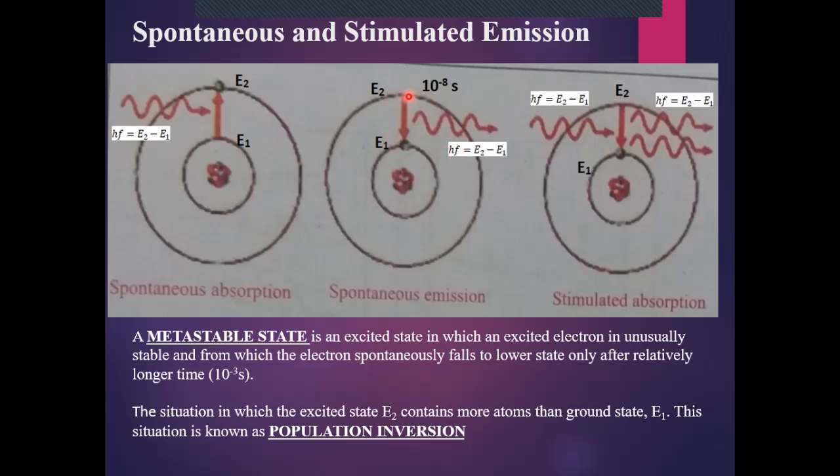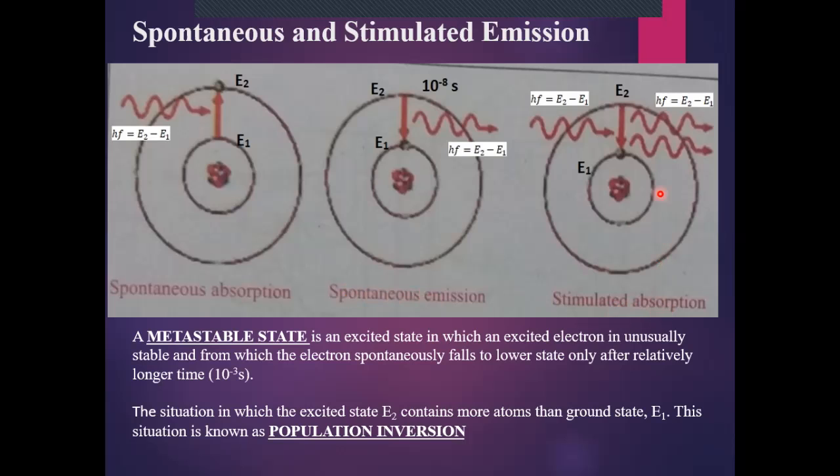So if an electron is in its excited state, it will stay there for 10 raised to the power minus 8 seconds, and then it jumps back to its ground state E1 and releases the energy in the form of a photon whose energy is equal to hf equals E2 minus E1. This is the phenomenon known as spontaneous emission. Then the third phenomenon, which is the main phenomenon which causes the laser action, is known as stimulated absorption.